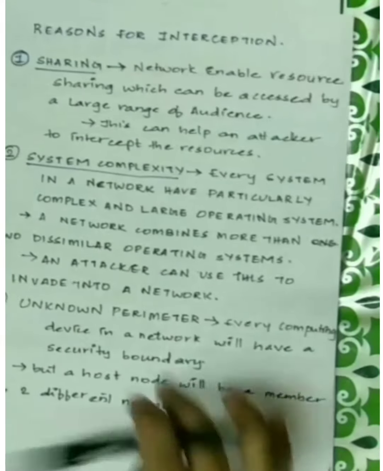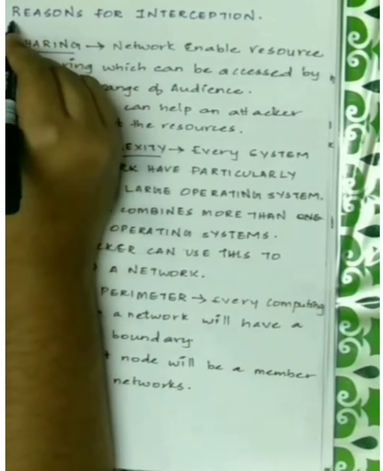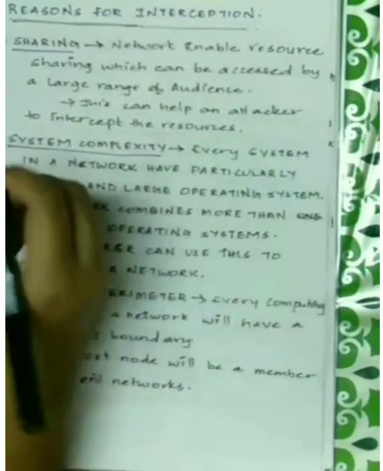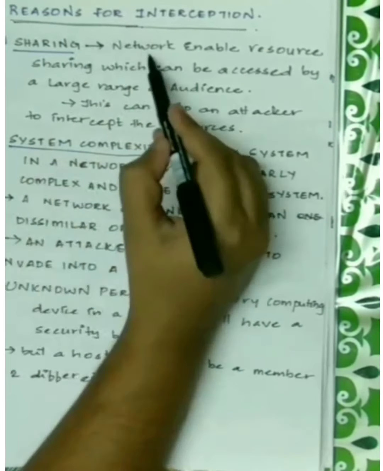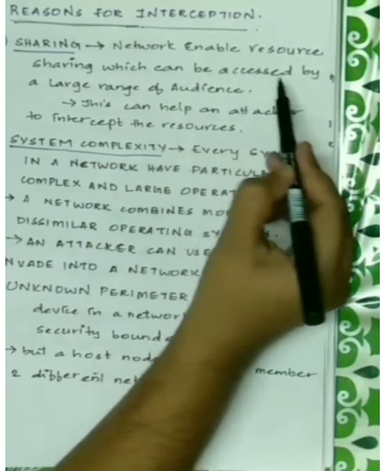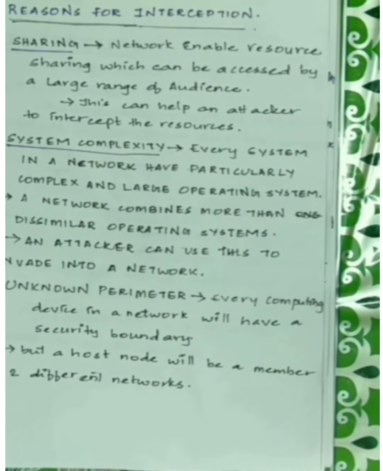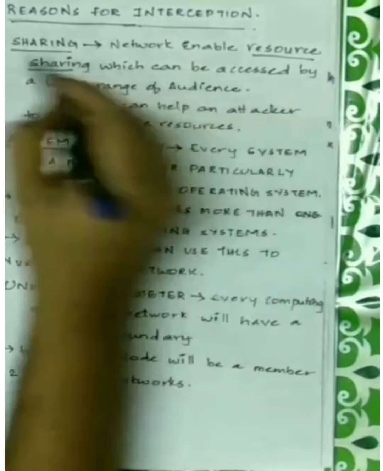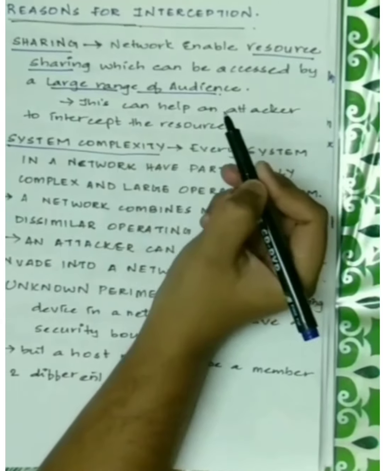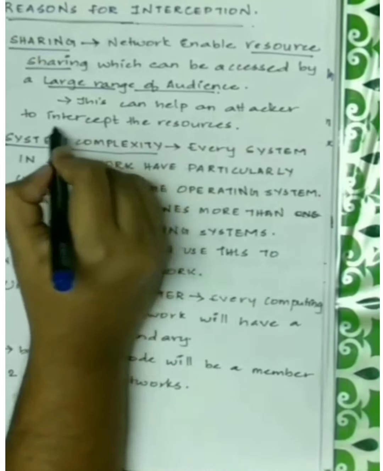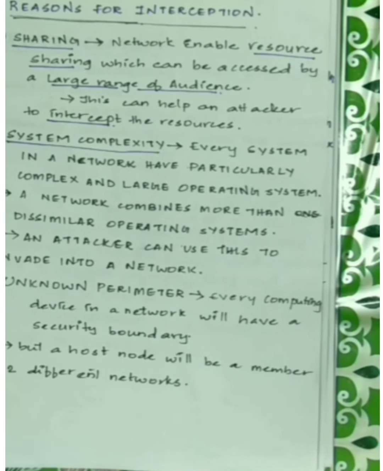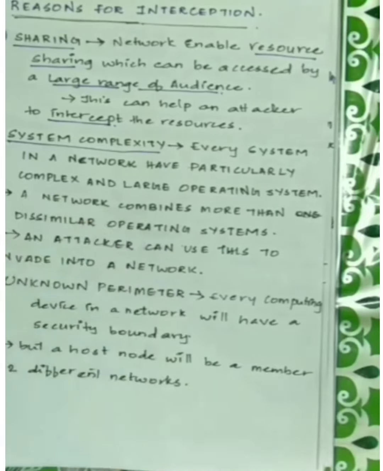Now we'll discuss various reasons for interception. The first reason is sharing. Networks enable resource sharing, which can be accessed by a large range of audience. We already know that a network is accessed by a wide range of audience, so it is easy for an attacker to use these resources that are being shared in a network. It can help an attacker to intercept the resources. Intercept is nothing but listening to the resources, right? So that's about sharing. It is due to the wide range of audience.